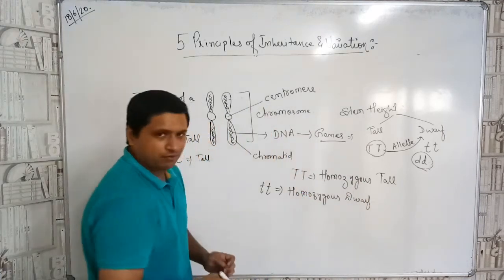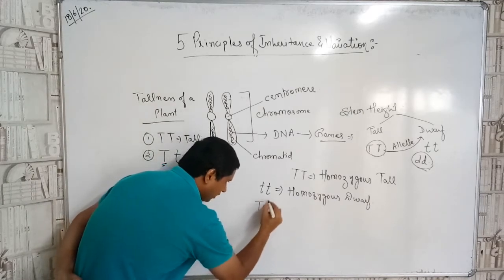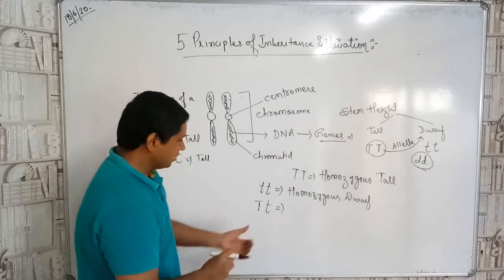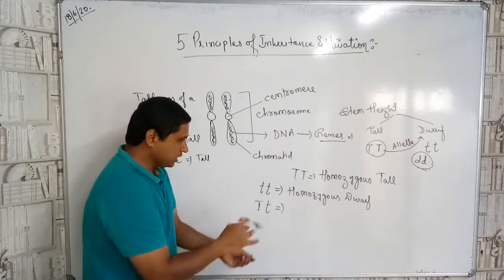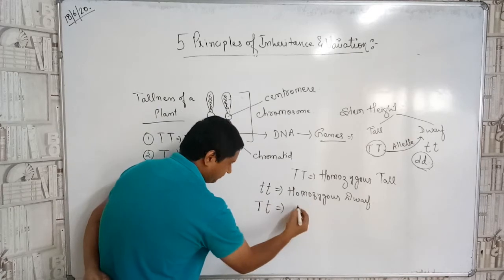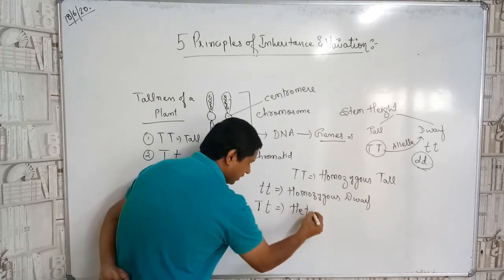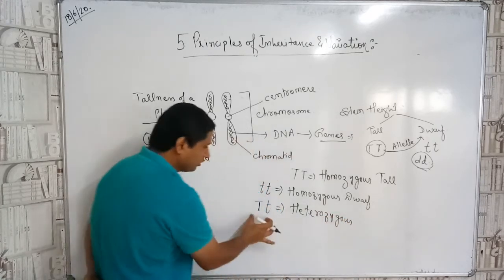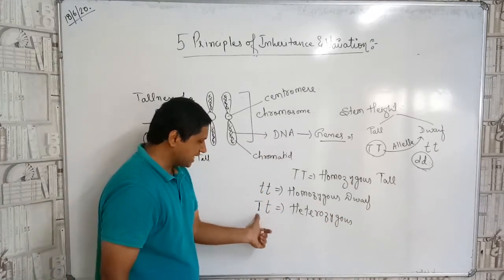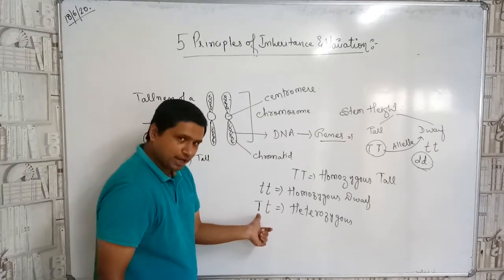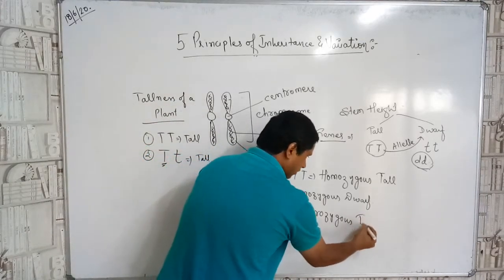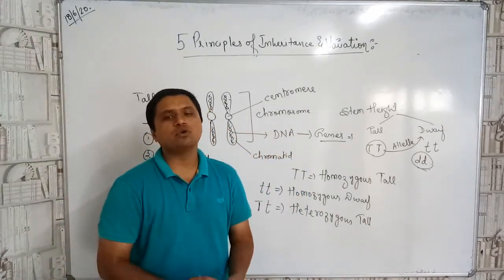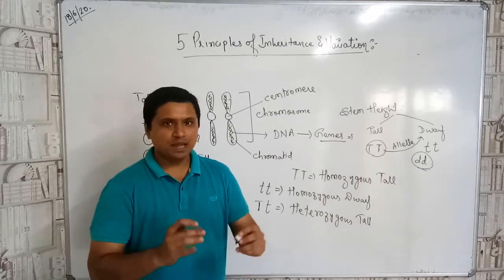Now again a question that will come to your mind: what if the genes are mixed? A hybrid one, that is dominant and recessive. In that case it will be heterozygous. And what will be the resultant character of this? इनमें से कौन सा एक्सप्रेस कर रहा होगा? ये वाला, because ये dominant है यहाँ पे. That is heterozygous tall, children. Understood? Any doubt over here, children?